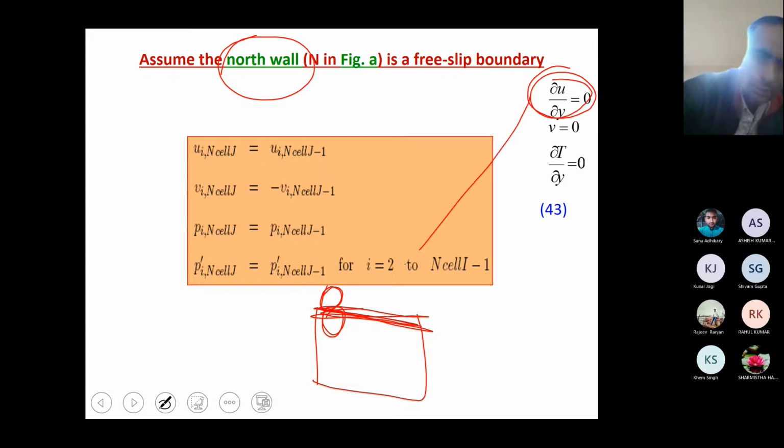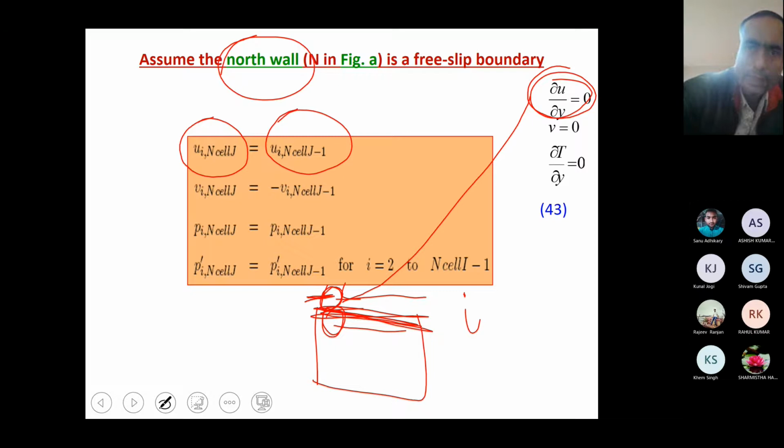The last point is your ncellJ, and the point below is ncellJ minus 1. And I you have to vary. So for the entire I, ncellJ equals ncellJ minus 1 will give you this boundary condition.